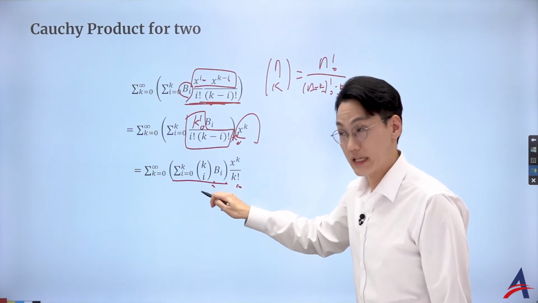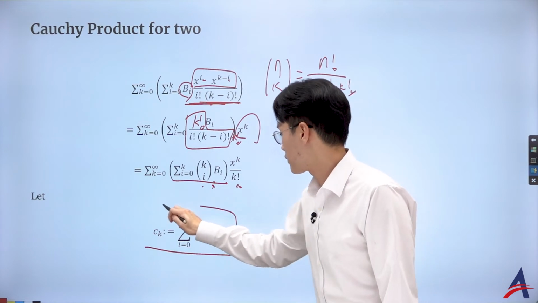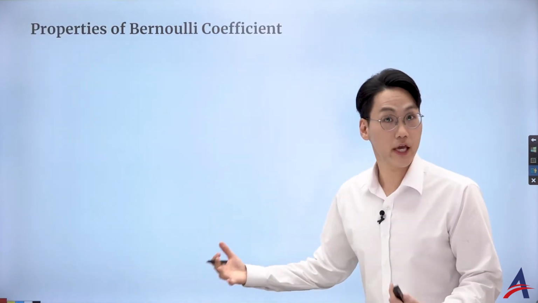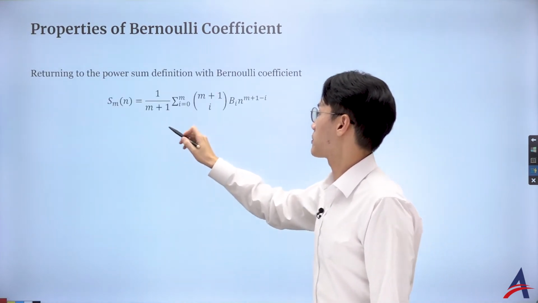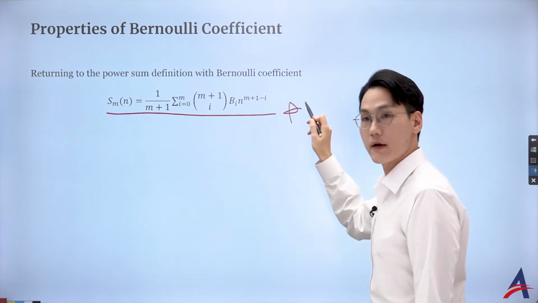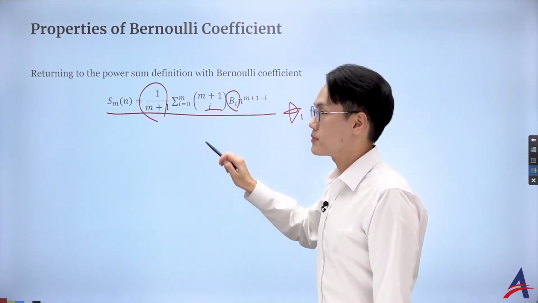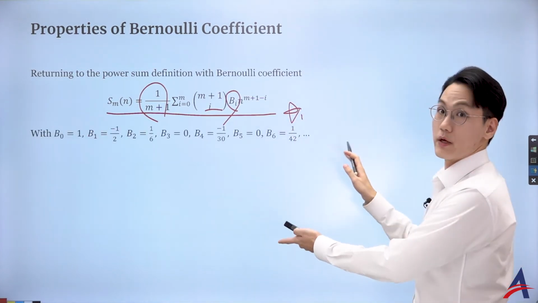I want to dig in further. Let's have a look. So what I want to do is to talk about this c_k, right? I still want to talk about this c_k, and let's see what more simplification we can make. So returning to the power sum definition with the Bernoulli number, this was the definition that we did: 1 over n plus 1, binomial coefficient, gives me the Bernoulli term.